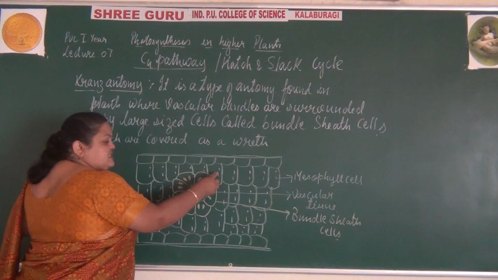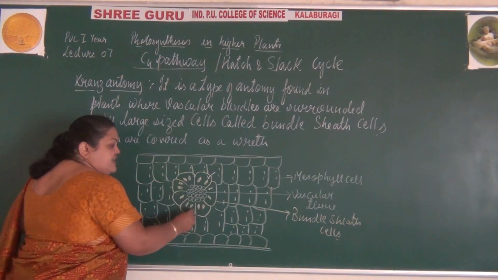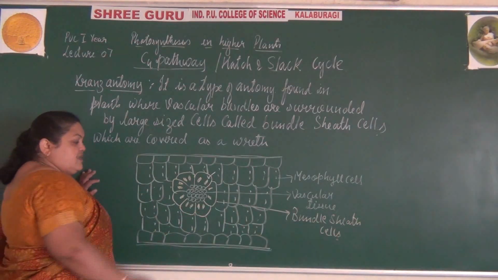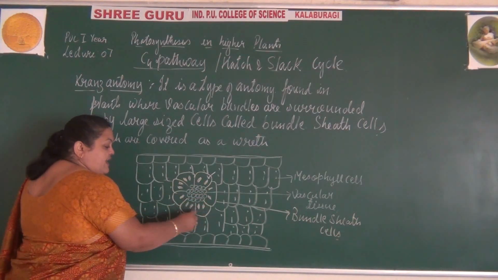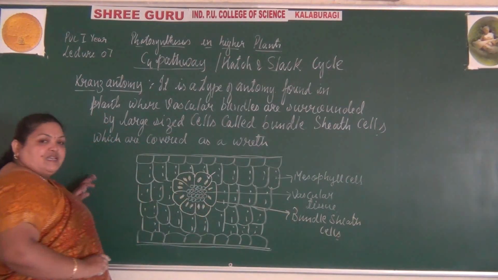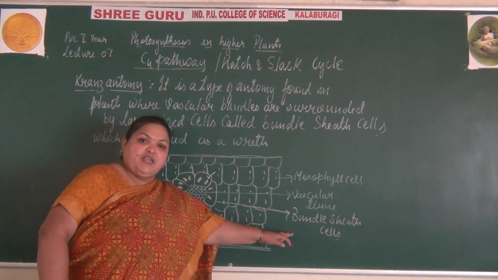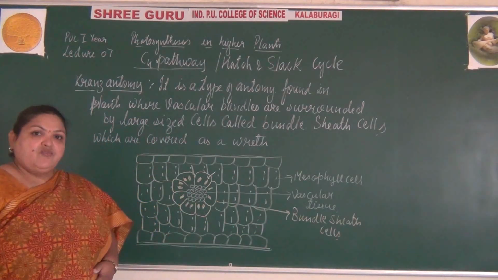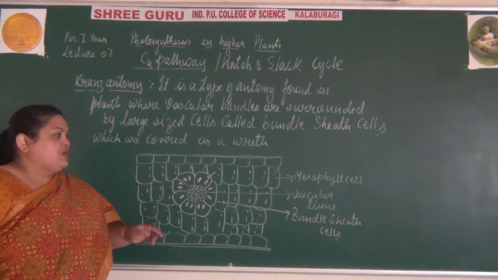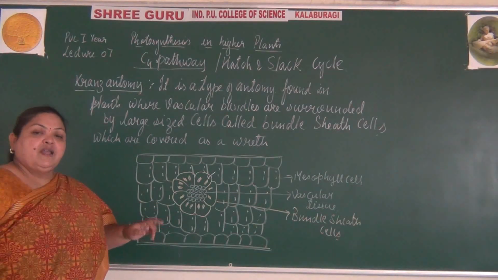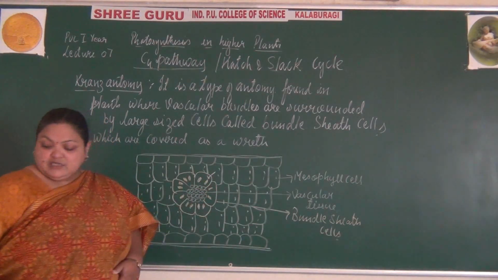One is the mesophyll cell, which are normal cells, while it has large sized bundle sheath cells. The vascular bundles, that is xylem and phloem, are surrounded by large sized cells known as the bundle sheath cells. And this C4 pathway is conducted by two cells, that is the mesophyll cell and the bundle sheath cells.